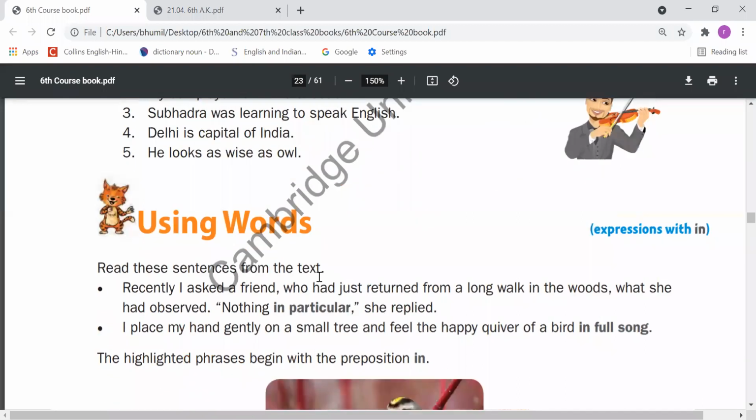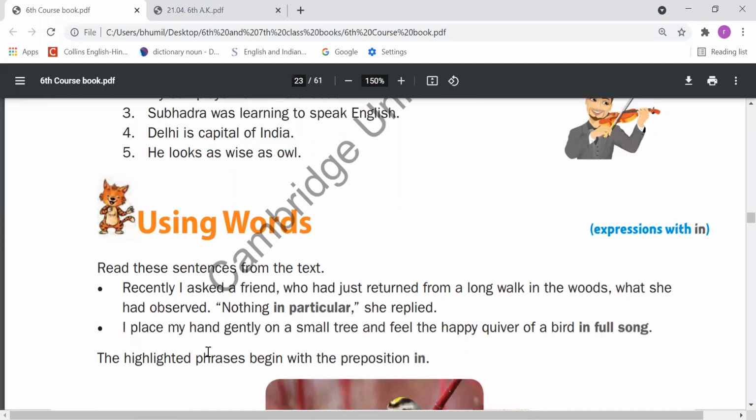Now let's come to the using words. Read these sentences from the text. "Recently, I asked a friend who had just returned from a long walk in the woods what she had observed. 'Nothing in particular,' she replied. 'I placed my hand gently on a small tree and felt the happy quiver of a bird in full song.'"